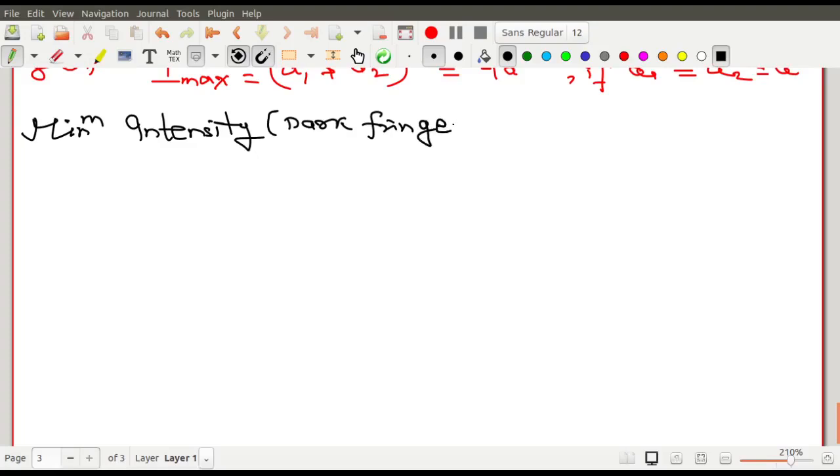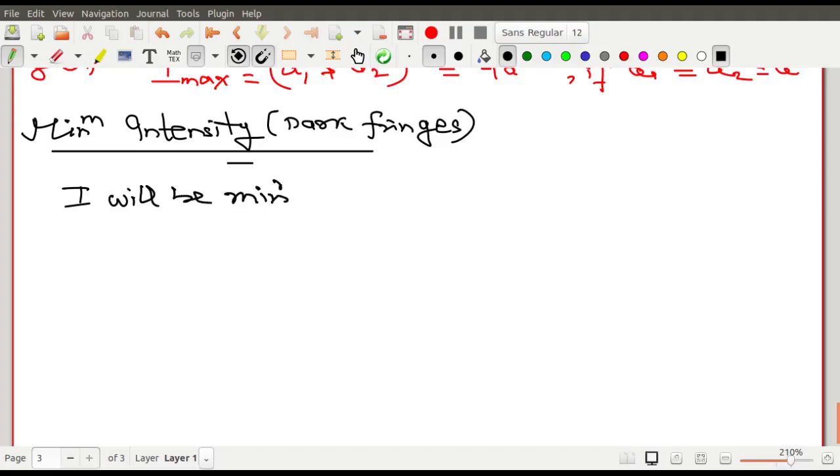So when will I be minimum? I will be minimum when cos delta comes out to be -1.